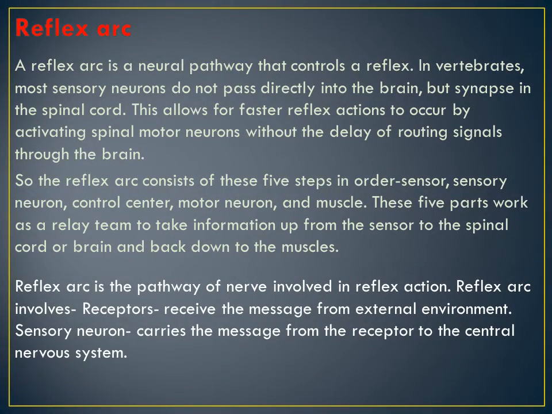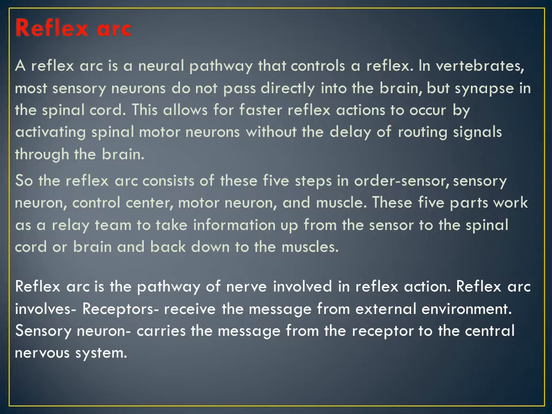What are the important topics today? We'll see the reflex arc, autonomic nervous system, and peripheral nervous system. Okay, what is a reflex arc? It is a neural pathway that controls a reflex. In vertebrates, most sensory neurons do not pass directly into the brain, but synapse in the spinal cord. This allows for faster reflex actions to occur by activating spinal motor neurons without the delay of routing signals through the brain. So the reflex arc consists of 5 steps.